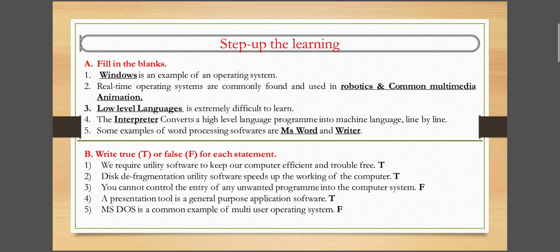Next is: a presentation tool is a general purpose application software. This statement is true, so we write here true. Next is: MS-DOS is a common example of multi-user operating system. No, MS-DOS is single-user operating system. Okay, MS-DOS is a common example of single-user operating system. So this statement is incorrect. We write here false. So these are the true false for this chapter.